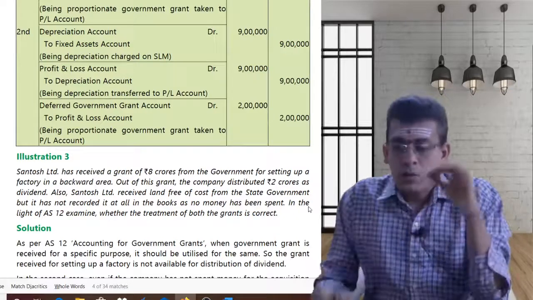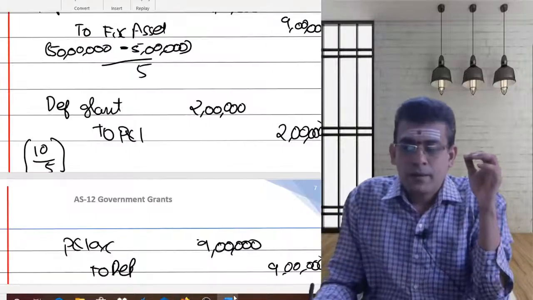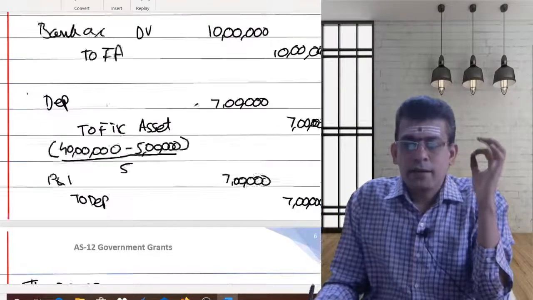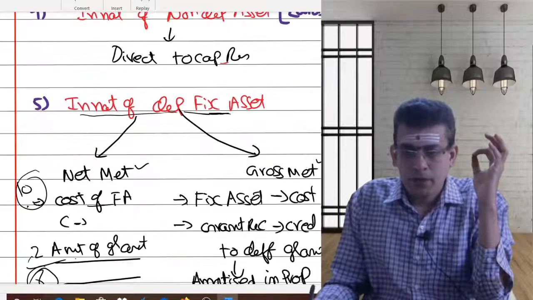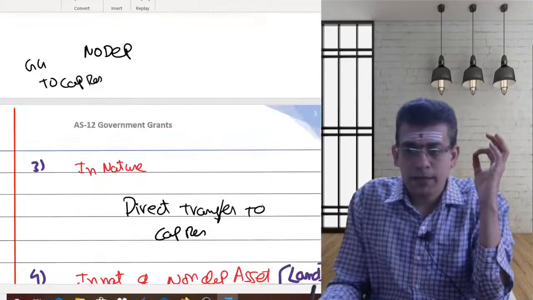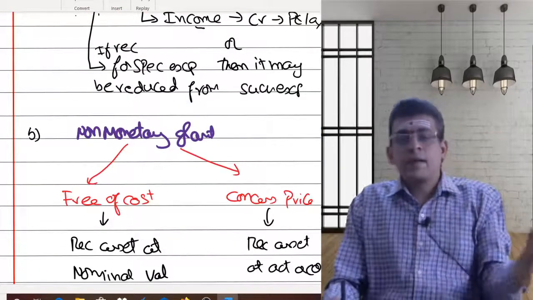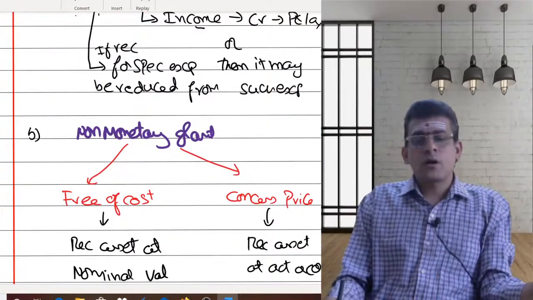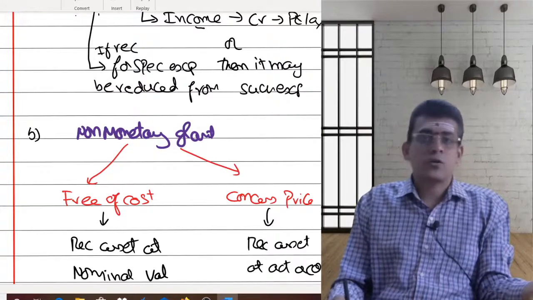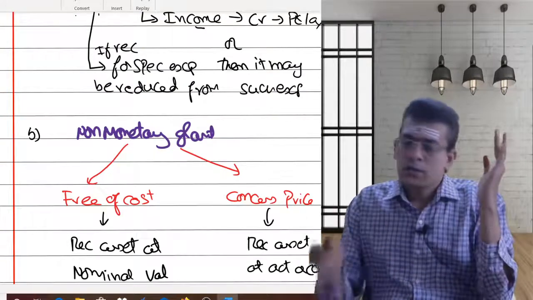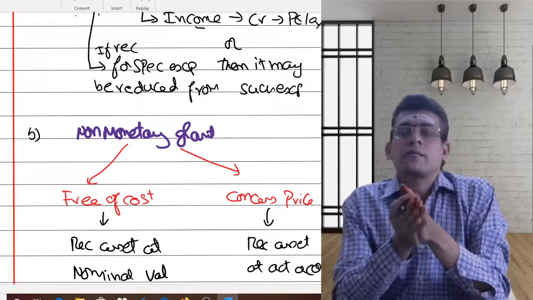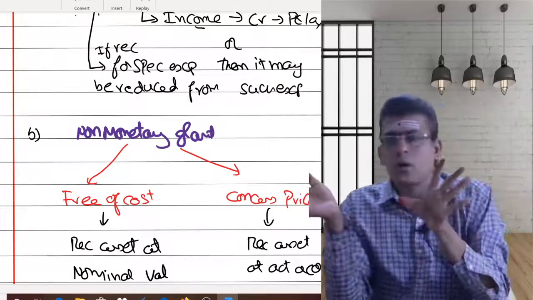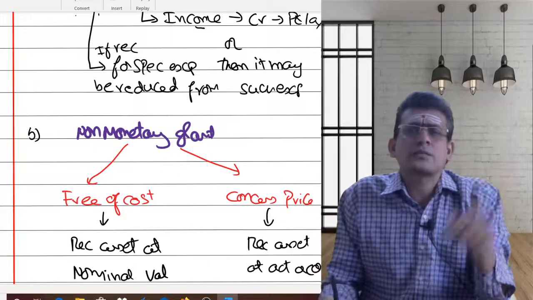Now if we go to the second part, we are trying to analyze this point. Whenever you are receiving any non-monetary grant in the form of free of cost, what does the standard say? The standard says you have to record it. Whether the amount is paid or not paid, you have to record it at a nominal value.